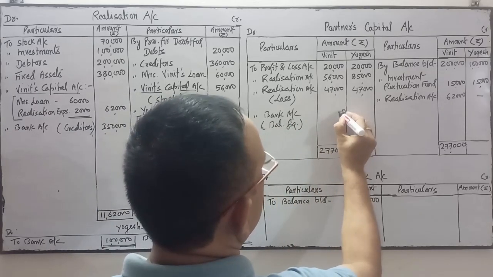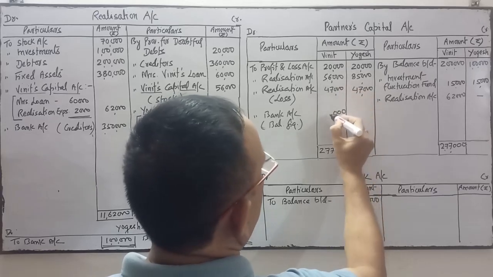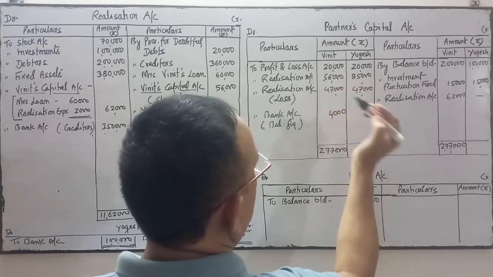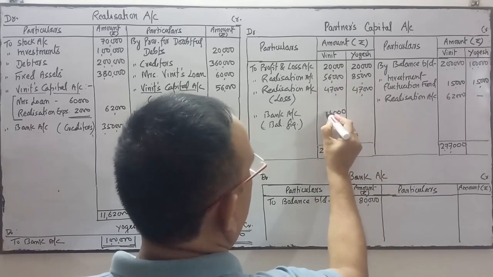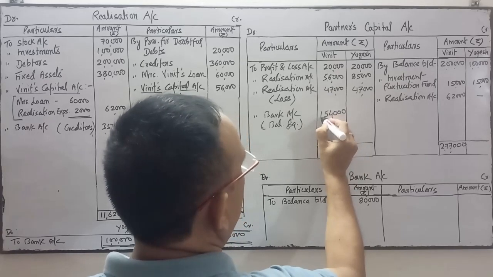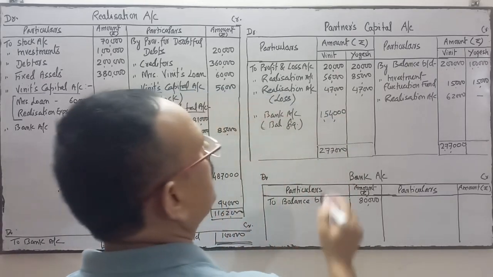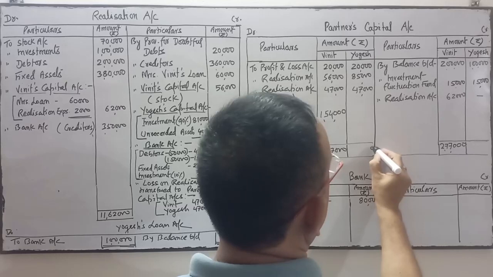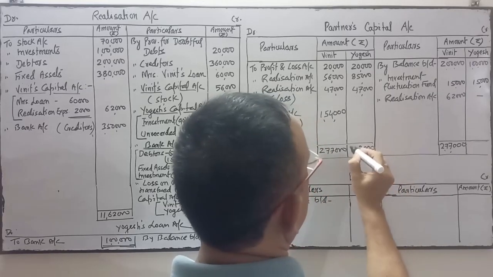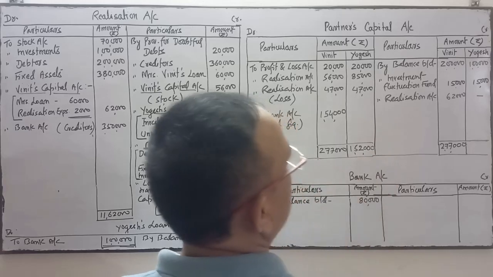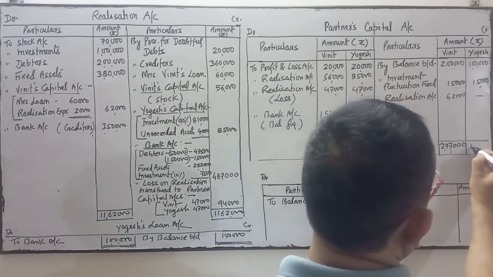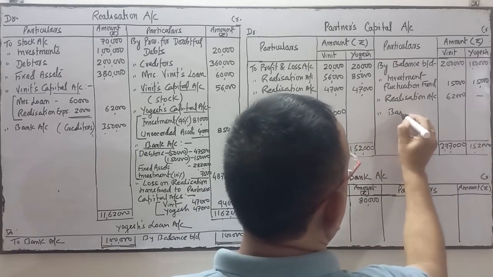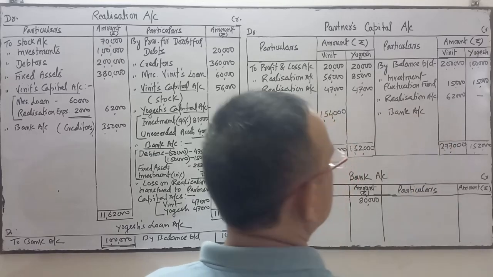So the difference is 1,54,000. Here in Yogesh capital, the debit side is more. The difference is 1,52,000. So here the difference is that Yogesh has to pay this much amount to the firm.